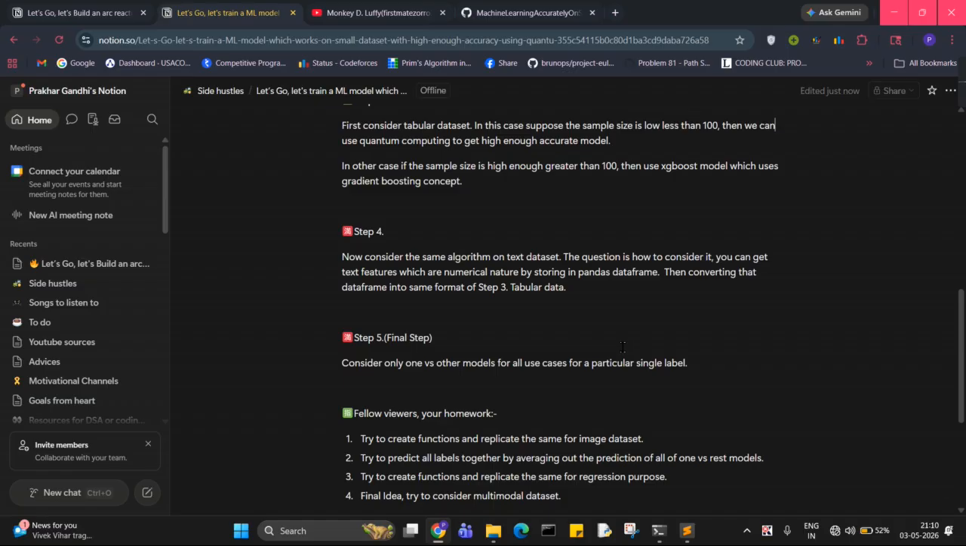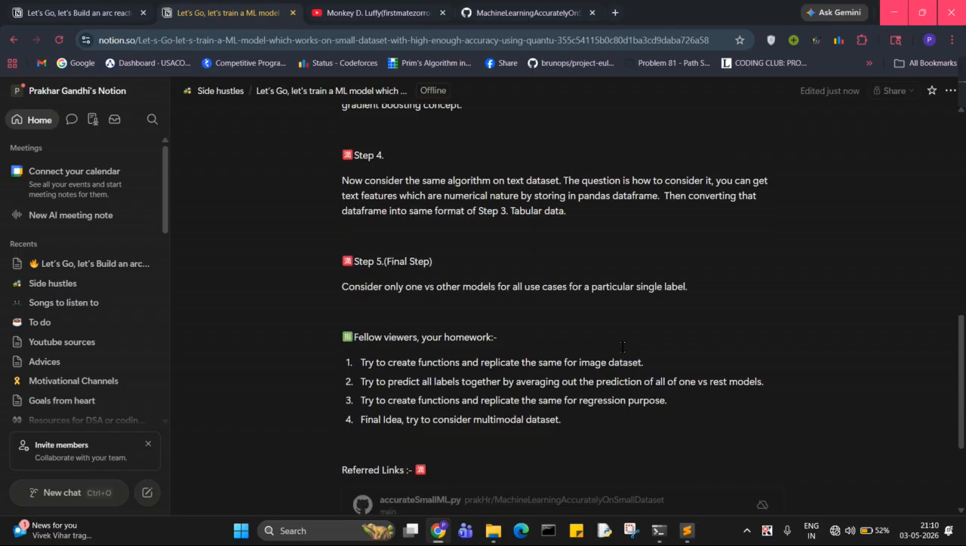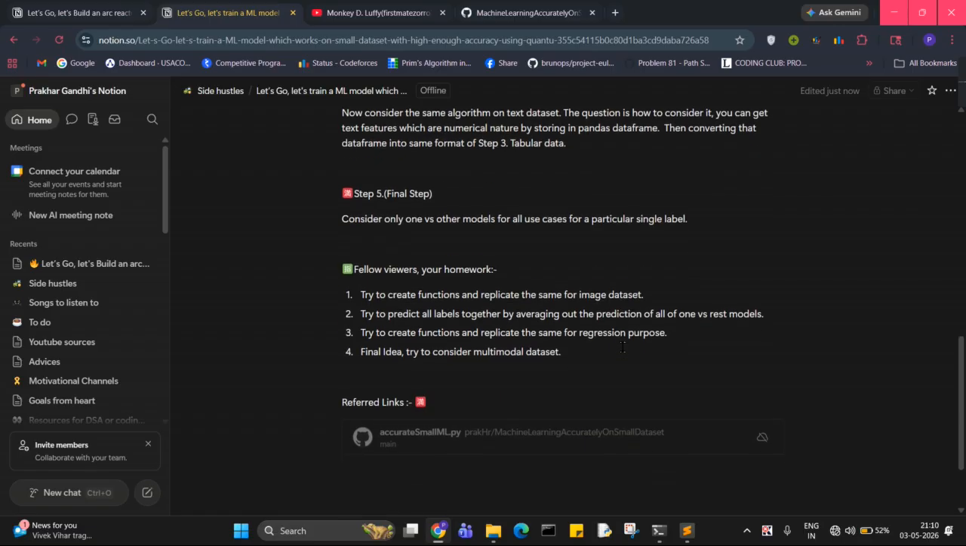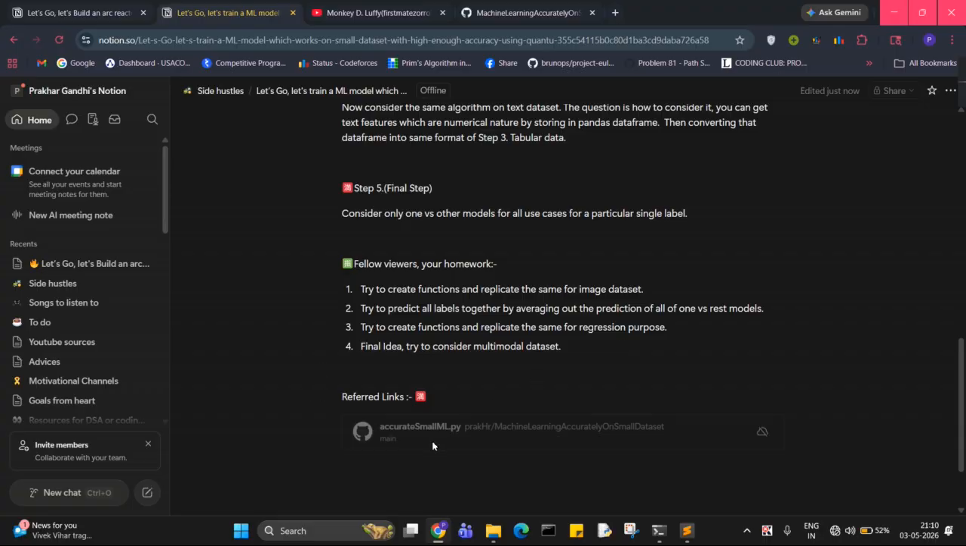Then step 4 is to now consider the same algorithm on text dataset. The question is how to consider it. You can get text features, which are numerical in nature, by storing them in a Pandas data frame, then converting the data frame into the same format as step 3, tabular data. Step 5. We have to consider only one versus other models for all use cases for a particular single model. So I have attached a link for your reference also.